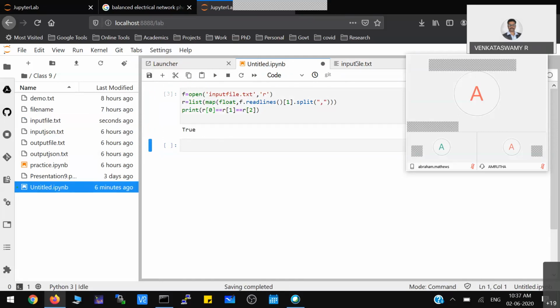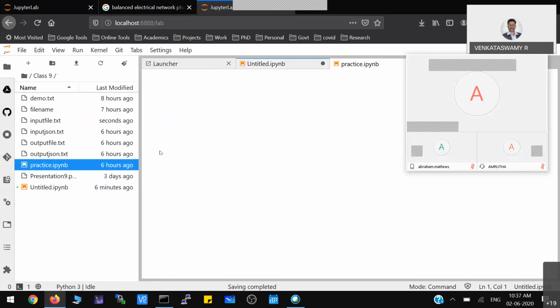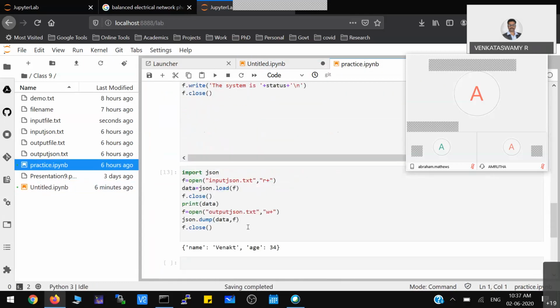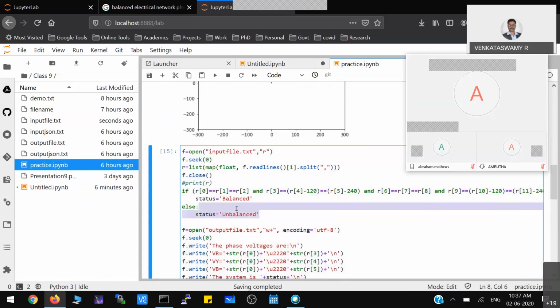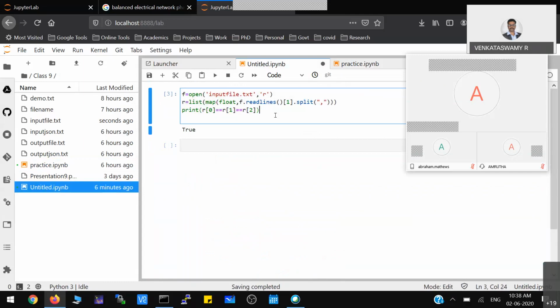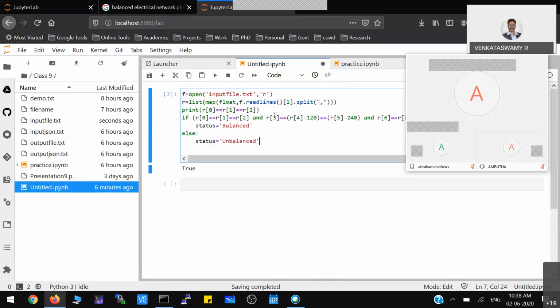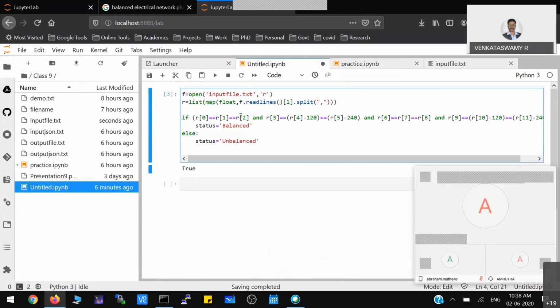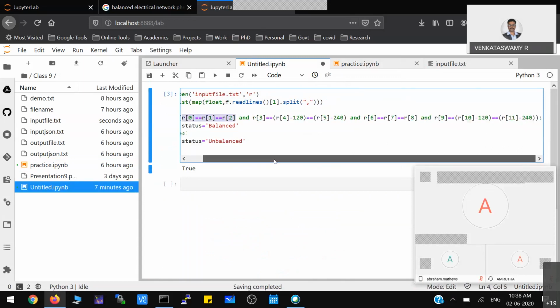Now, what is the condition? I'll just take the program from what I wrote yesterday. Now you can see this is the condition for a system to be balanced. Voltage magnitudes should be same. The angles will be given as 0, 120 and 240. When you subtract 120 and 240, it will come as 0.